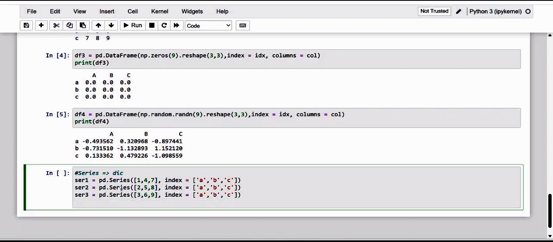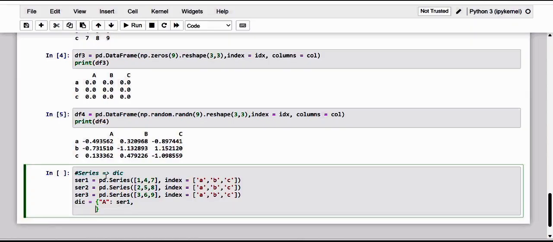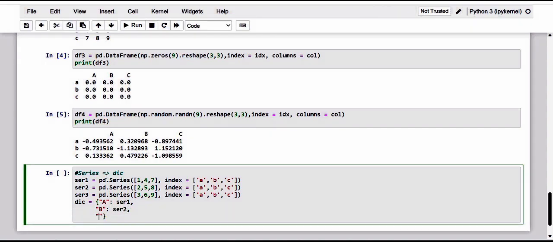Now kindly have a note of it. I'm going to make these exact series the values, and give them to a dictionary. So this is the dictionary, where I'm going to give the key-value pairs, and kindly observe here: series 1, next series 2, and lastly series 3. So I think you are all able to observe that this dictionary comes from the series.